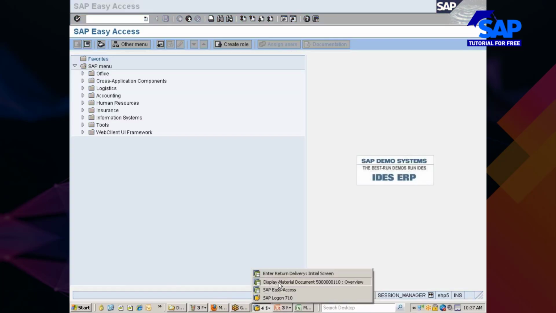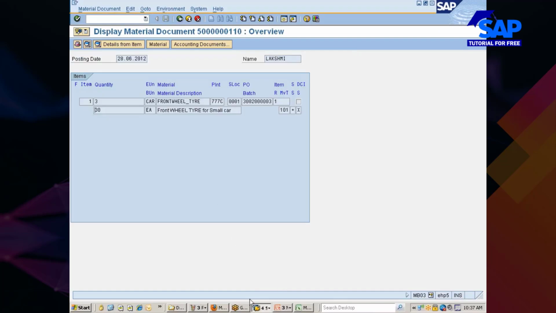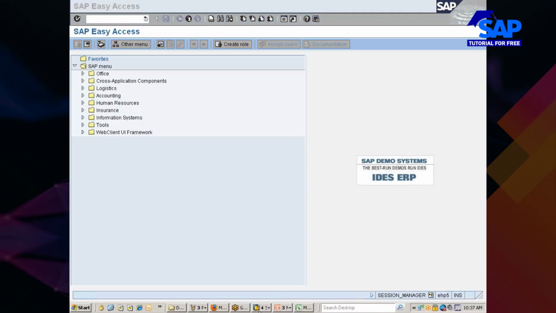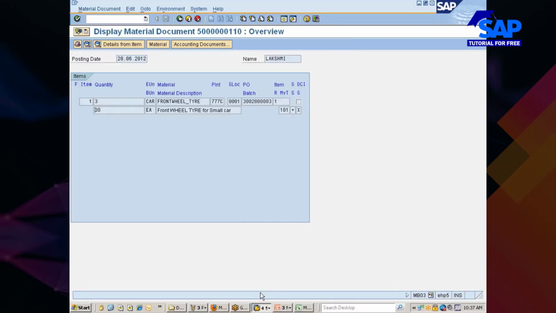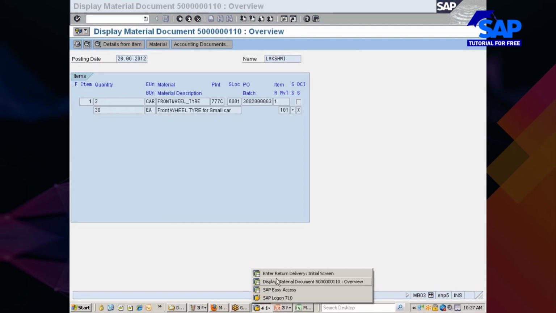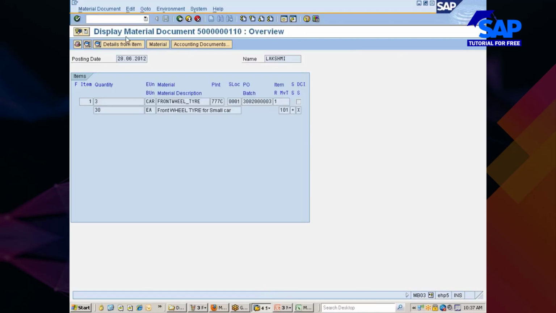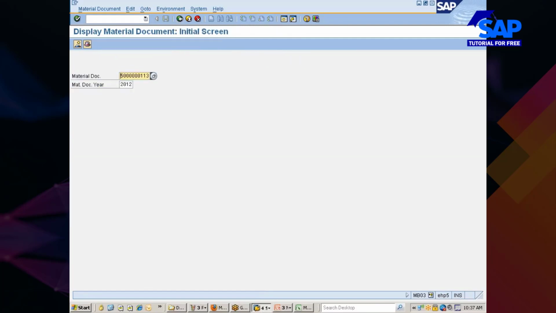I did not want to explain you those things in the beginning for one reason. Now let me explain you by doing goods receipt once again. Say, where is this? Return delivery? No. Material document? Yes. Alright, not a problem. Migo, you see here I'm doing once again goods receipt.